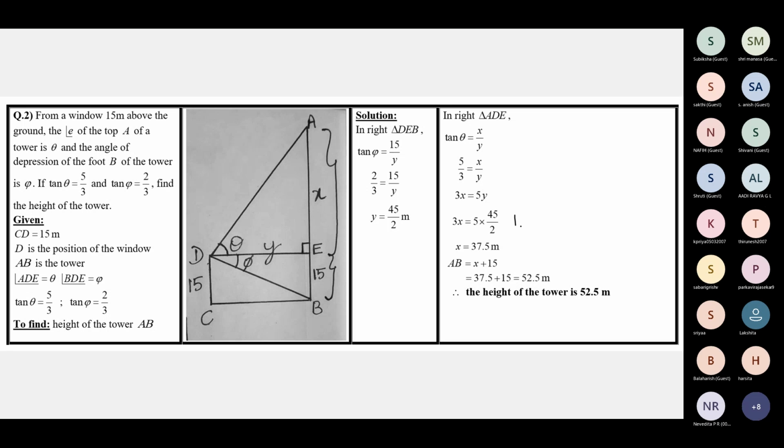This 3 will come down for division. So x will be equal to 5/3. 3 will come down for division into 45/2. So 3 ones are 3, 15s are 75/2, which is 37.5.